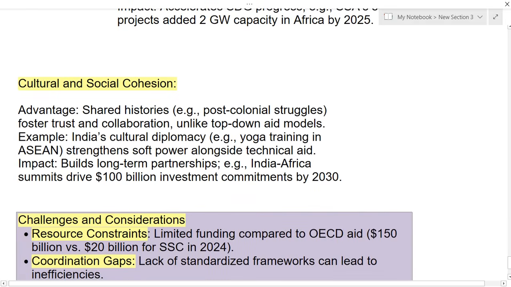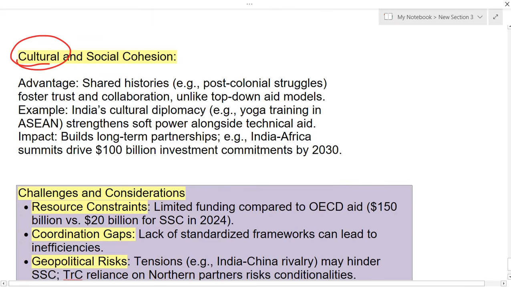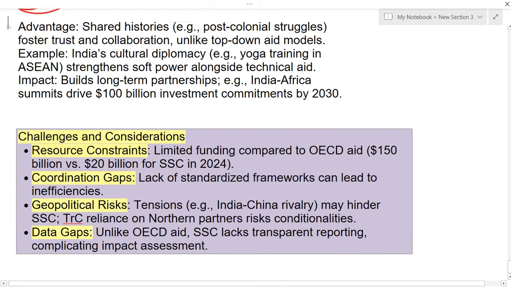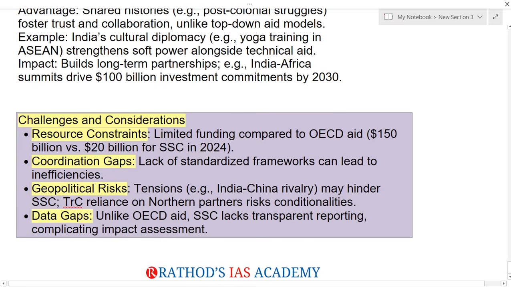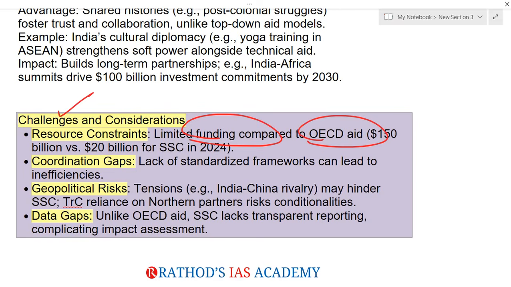And apart from this, we can also improve our cultural ties and social cohesion between the people. It will strengthen the soft power along with this technical aid, guys. It is very, very important. But even though, we are having certain challenges regarding this SSTC. First one is limited funding compared to that of OECD aid. For example, it is just $20 billion in 2024, but if you see OECD, it is $150 billion.